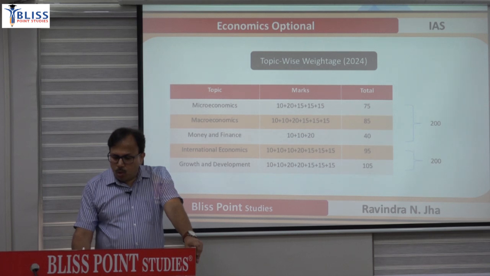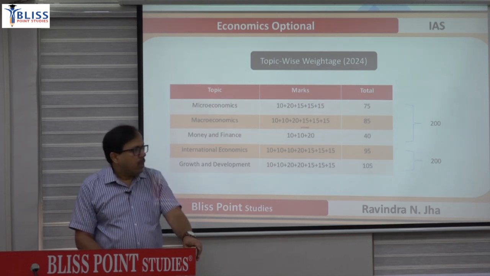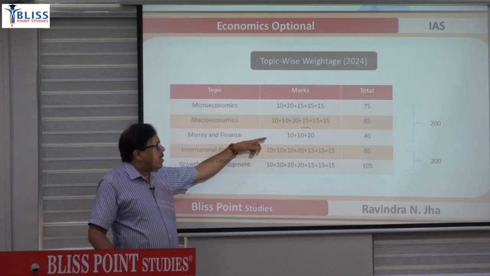In macro, 1 question of 15 marks was numerical, and the remaining were theoretical.